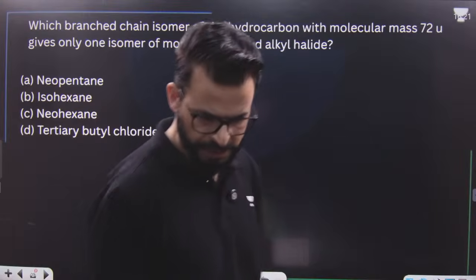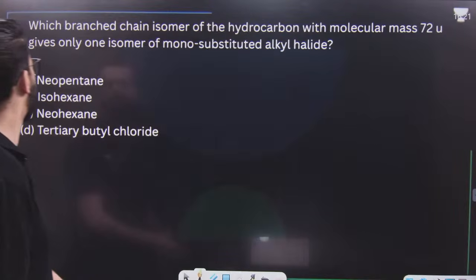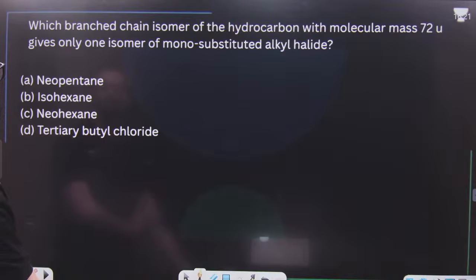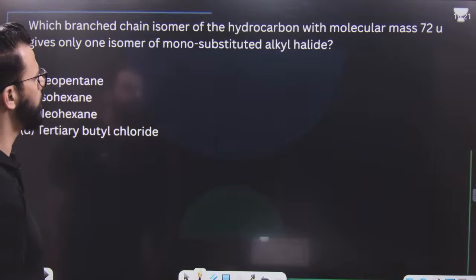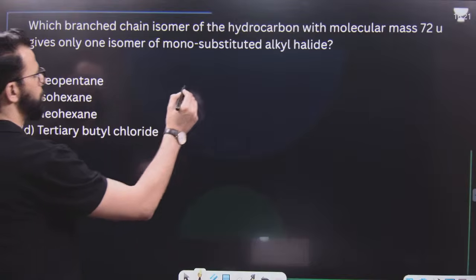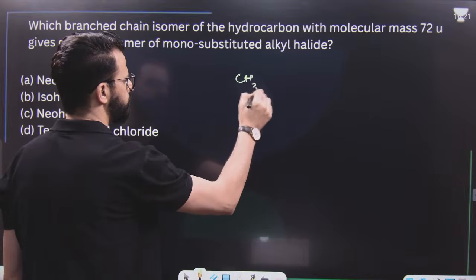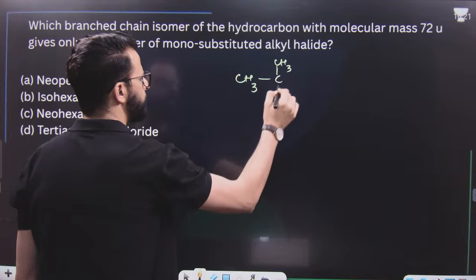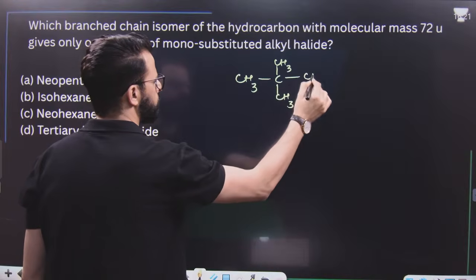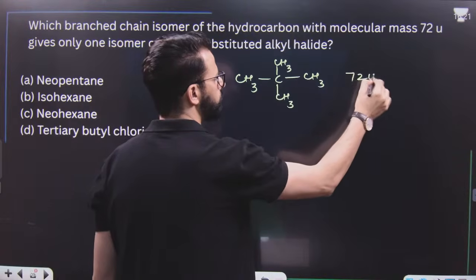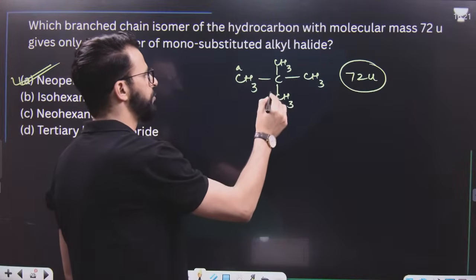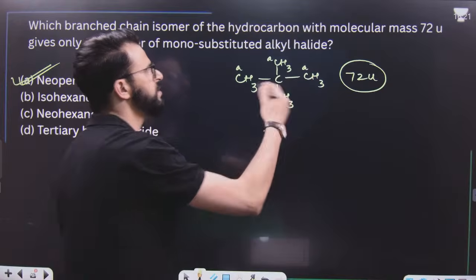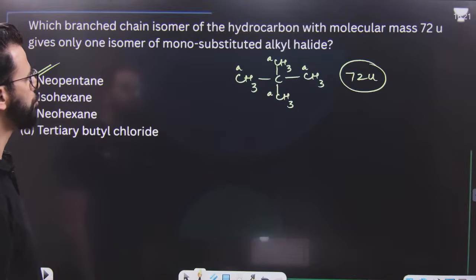Now, the next question is on your screen. Let me know in the chat what will be the answer. Which branched chain isomer of the hydrocarbon with molecular mass 72 gives only one isomer of mono-substituted alkyl halide? First of all, it's neopentane. This is neopentane. Its molecular mass is 72, so obviously it is this one. And it has only one type of hydrogen, which means it will give only one mono-substituted alkyl halide.